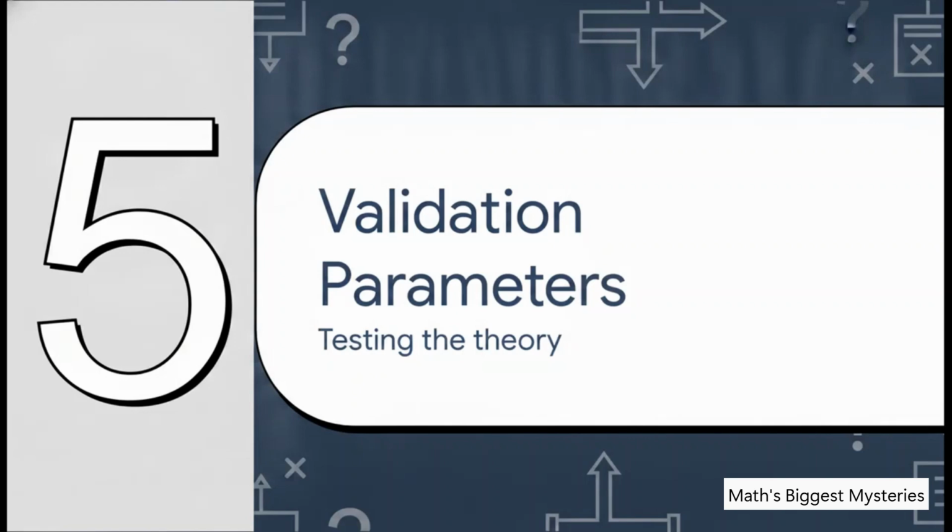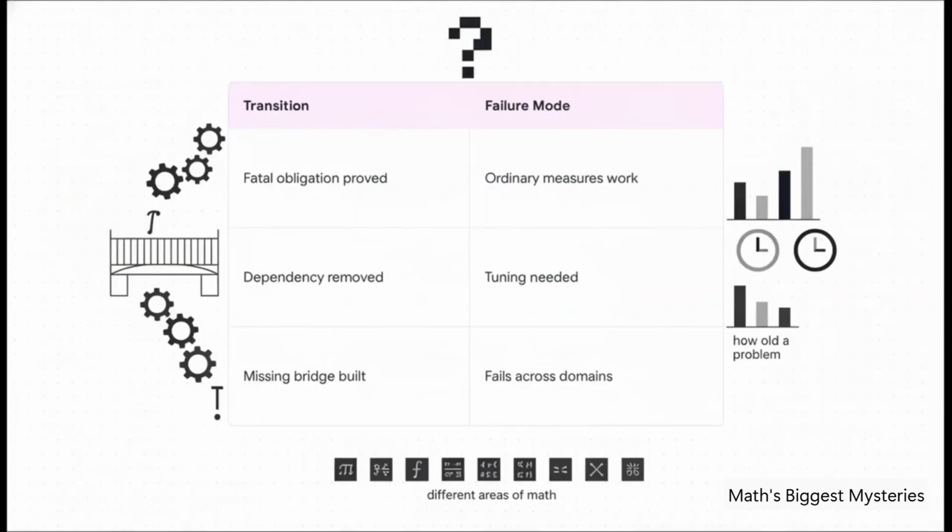Section 5. Validation and falsification parameters. Testing the theory. For this to be real, rigorous science, we have to know exactly how to test it. We validate the theory if a genuine transition happens, like if a missing bridge between math concepts is finally established and the pressure releases. But just as importantly, we need strict falsification parameters. We need to know exactly how this hypothesis could be proven wrong.